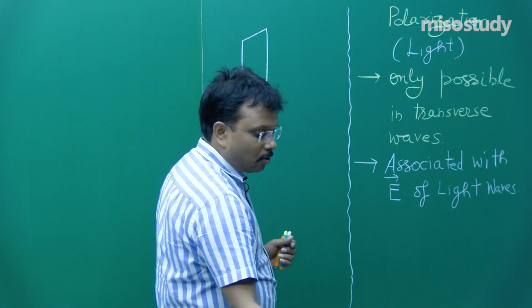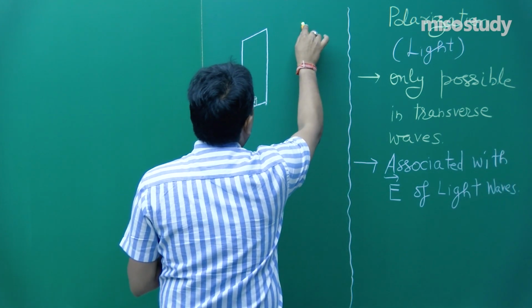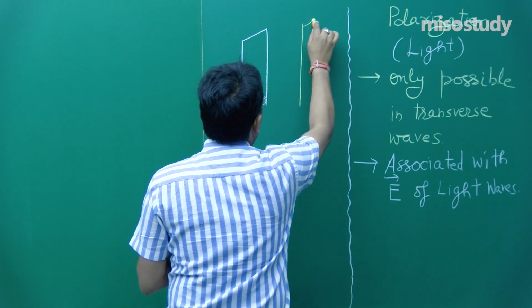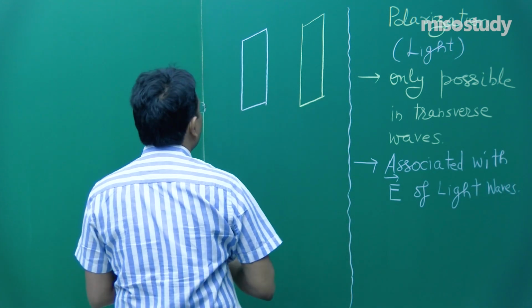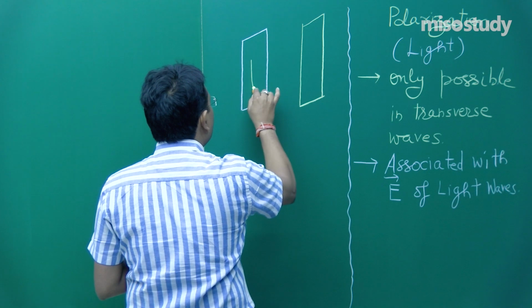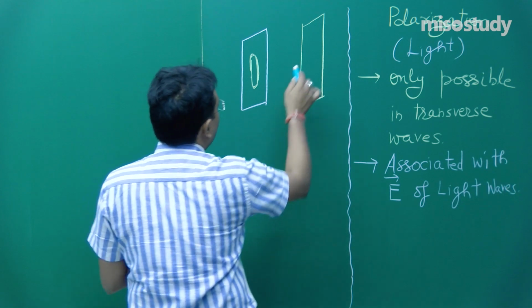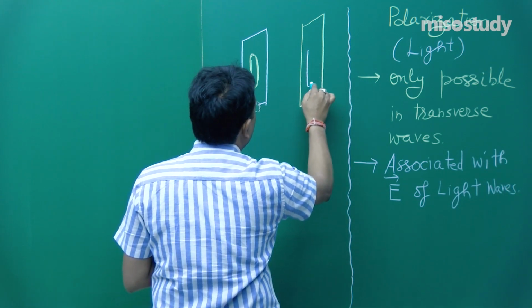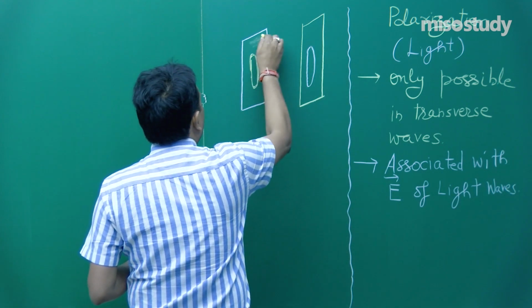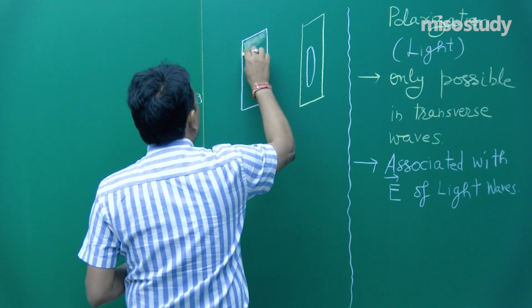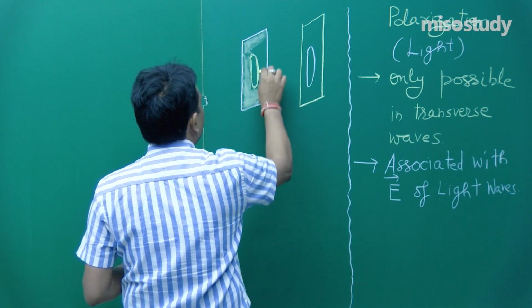So this is 1 cardboard placed like this, and this is another cardboard placed like this, okay. Now in the middle there is a cut, in this fashion there is a cut. Similarly in this 2, and the remaining portion of these cardboards is intact, with no opening in this particular place.